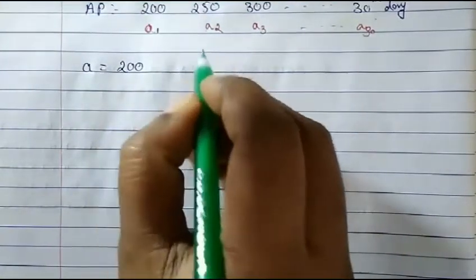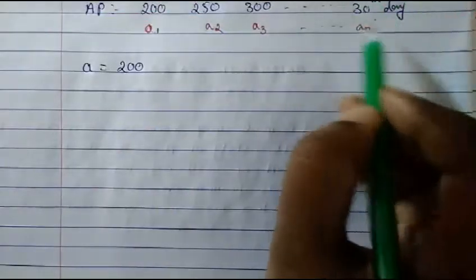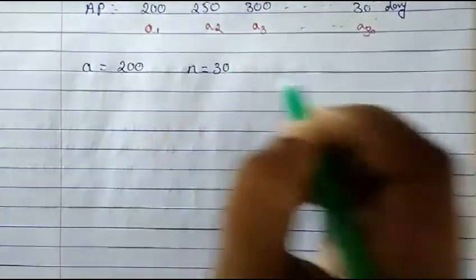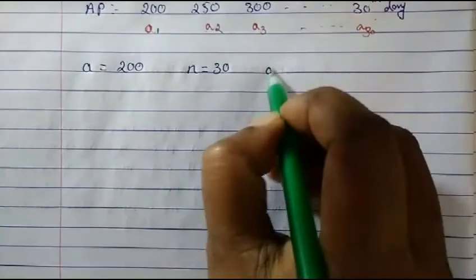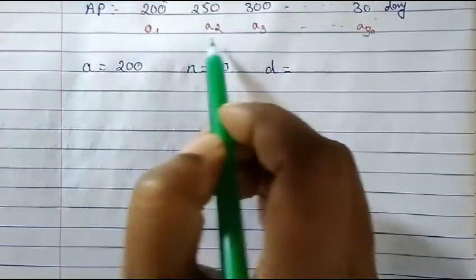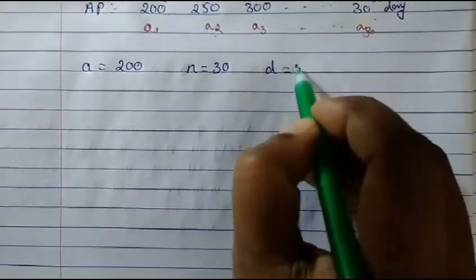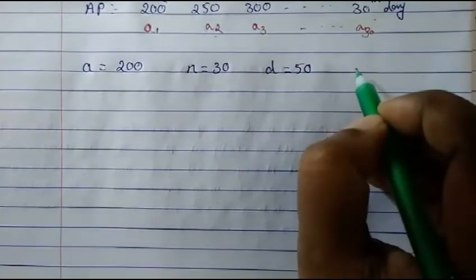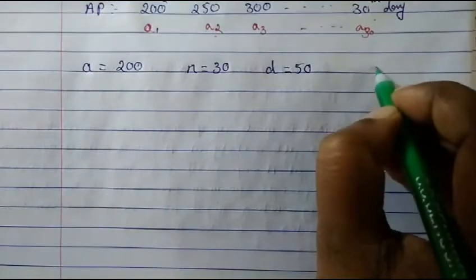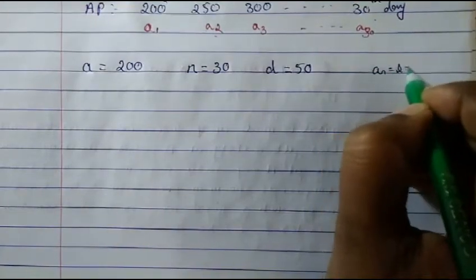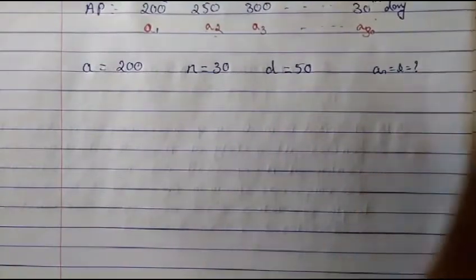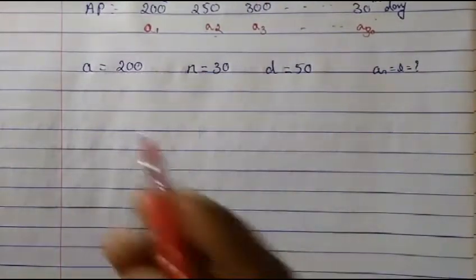Then n value we know because it is the 30th day, the number of days, so n is 30. And then d value, that is a2 minus a1, 250 minus 200, gives us 50. So we don't know a_n, the last term, so we cannot use the first formula. So let's use the second formula.